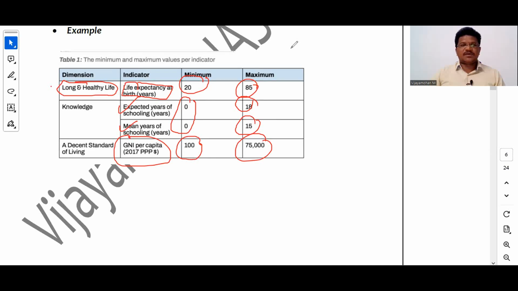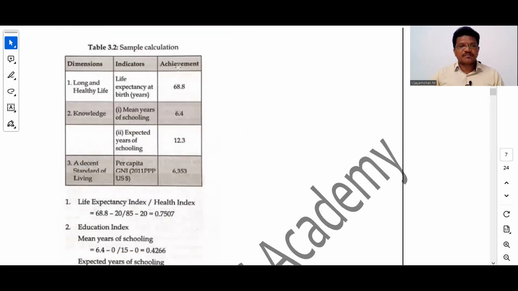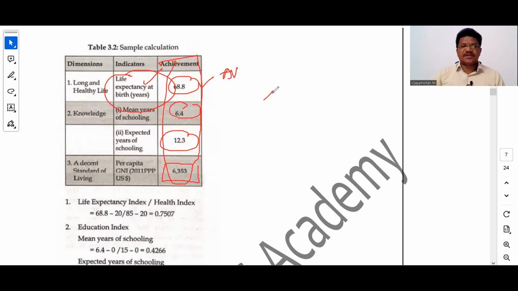Okay, if you solve one example, then you will be able to understand. So take the example of this one. Life expectancy at birth achievement is 68.8, mean years of schooling 6.4 years, expected years of schooling 12.3 years, per capita GNI 6,353. So these achievements are nothing but actual values. And we already know the minimum value and maximum value, right?